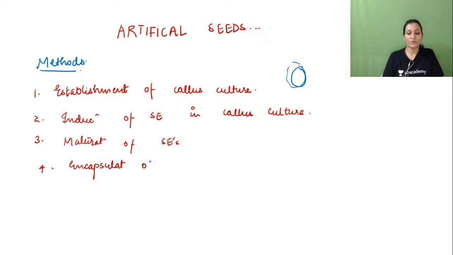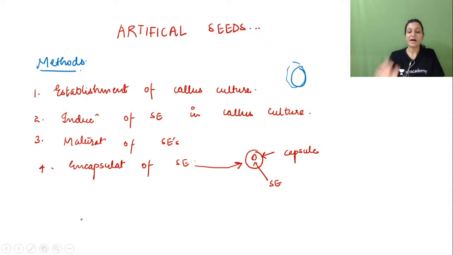So what is encapsulation? Like imagine if this is a somatic embryo and we make a covering of something. So this is the capsule and this is the somatic embryo. So this is an encapsulated somatic embryo.